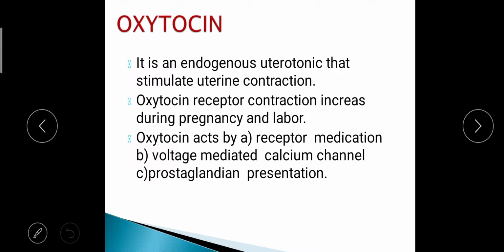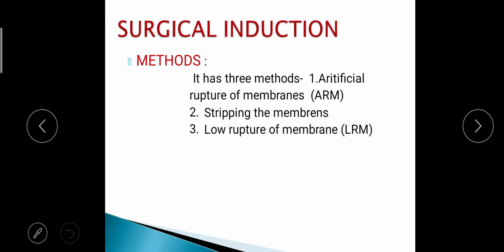And one more is oxytocin, an important one. It is an endogenous uterotonic that stimulates the uterine contraction. So it helps in the contraction of the uterus. Oxytocin receptor concentration increases during pregnancy and labor. Oxytocin acts by a receptor-mediated action. Okay, it activates the voltage-gated calcium channel and prostaglandin production. So it is very important for the contraction of the uterus. So these are the 3 important drugs: prostaglandin, mifepristone and oxytocin.